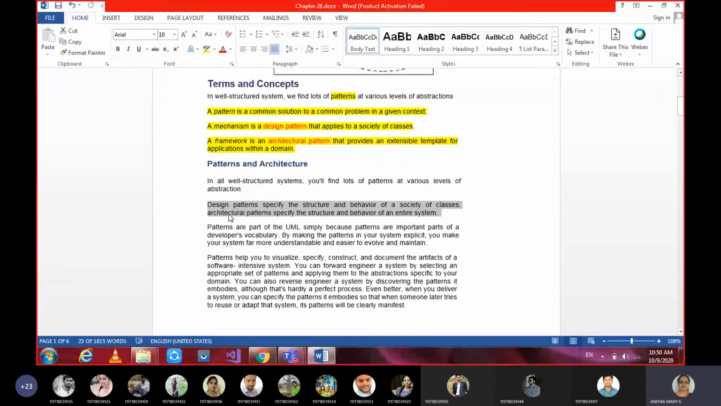A framework is the one which is bigger than a mechanism. So that means it is going to give the behavior of the entire system. Please make a note of this. It's for the entire system, whereas this is only for a society of classes. So design patterns are only for a society of classes, whereas architectural patterns are for the entire system, and both have structure and behavioral parts. I hope all of you got this point, or do you want me to repeat anything? If you know this, the rest of the things you can easily follow.